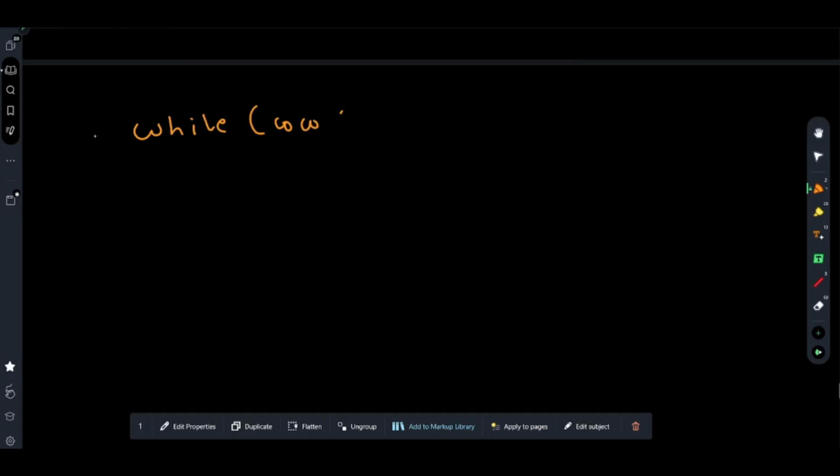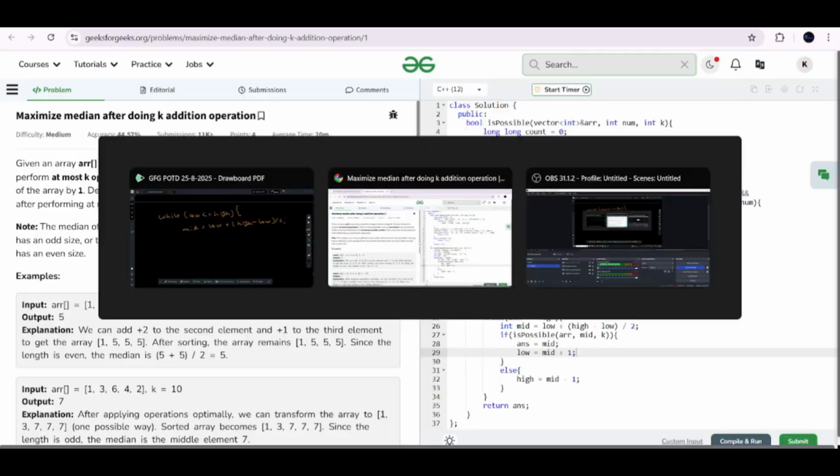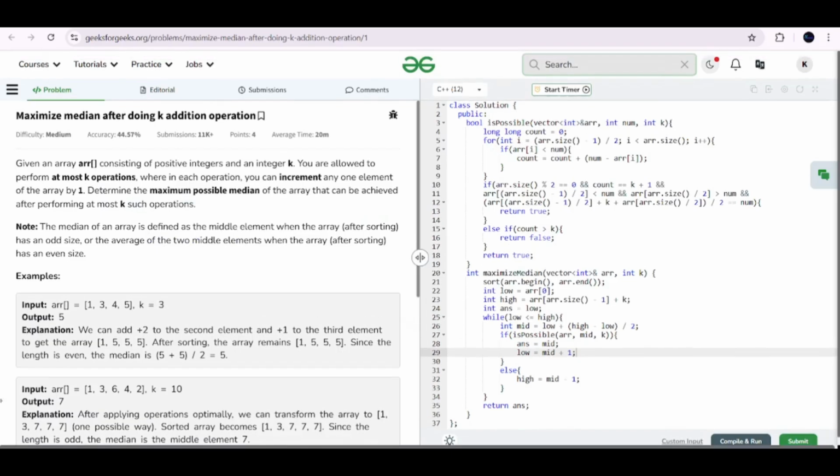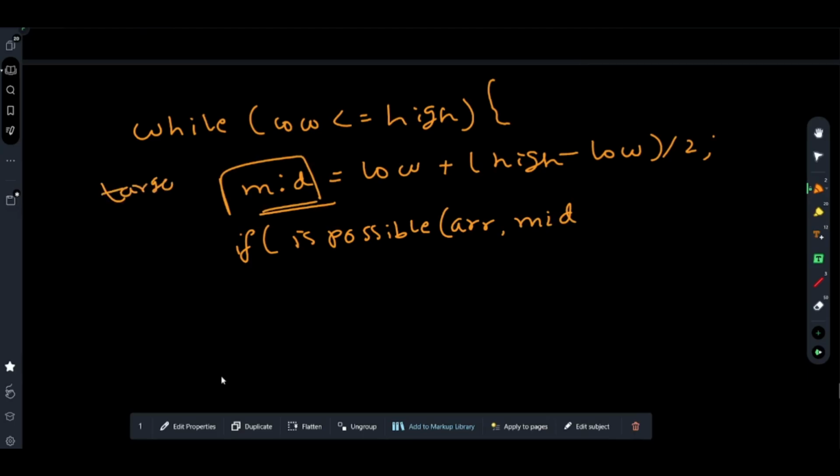While your low is less than or equal to high, you will find mid. It will be low plus (high minus low) by 2 because of the constraints, which is about 10 to the power 9, I believe. Yes, 10 to the power 9. So if possible, arr, it is the target median, mid comma k. If it is possible,